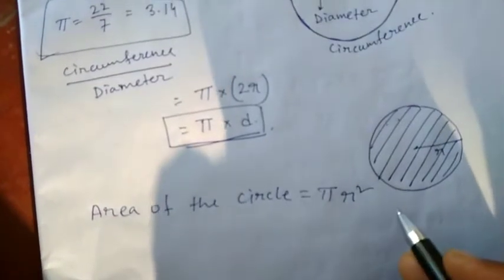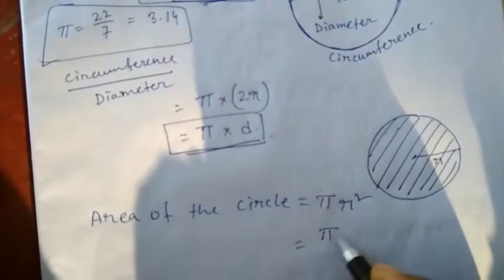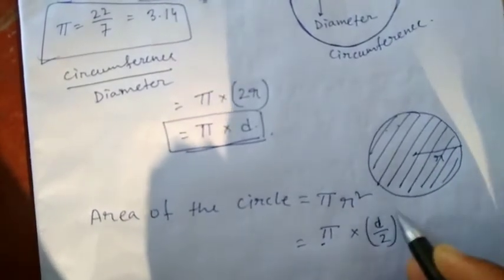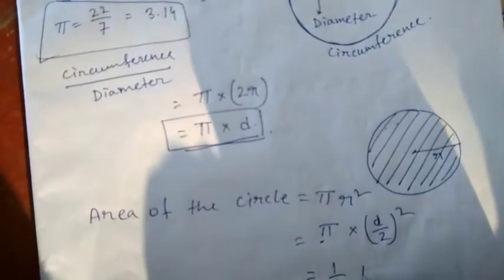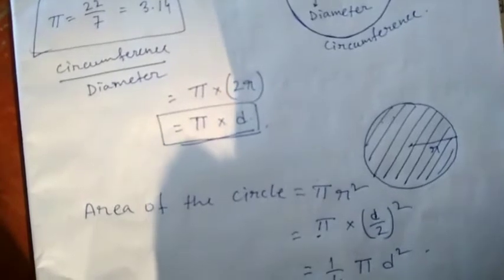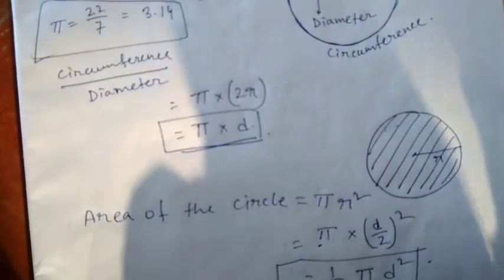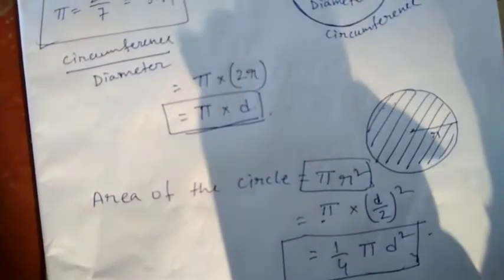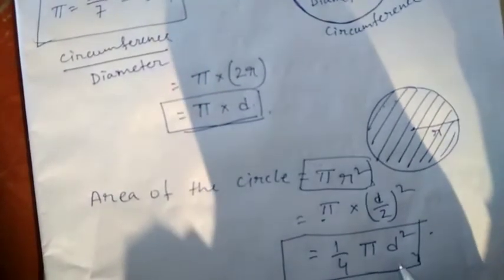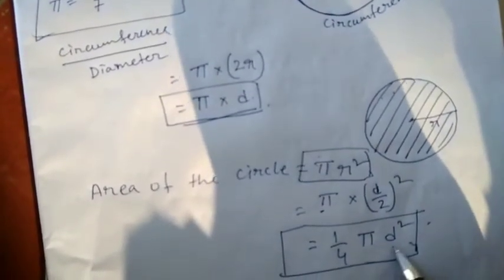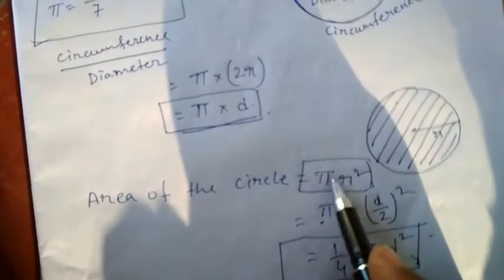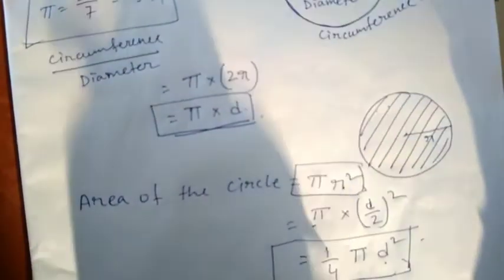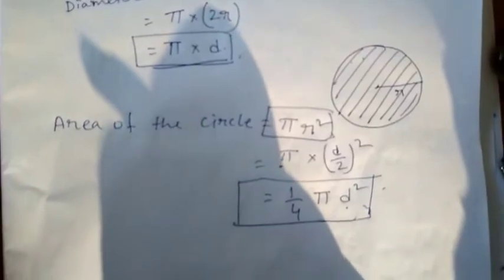If I want to write it in terms of diameter, what can I write? Pi into r, where r is nothing but d by 2, diameter by 2 whole square, which will give us 1/4 pi into d square. So this is also a formula for finding the area of the circle: pi r square or 1/4 of pi d square. These two formulas we will be using. If the diameter is given, we can put the diameter here directly, 1/4 pi d square, or if the radius is given, we can put the value of the radius here, pi r square, to get the area of the circle. So this way we will find the area of the circle.